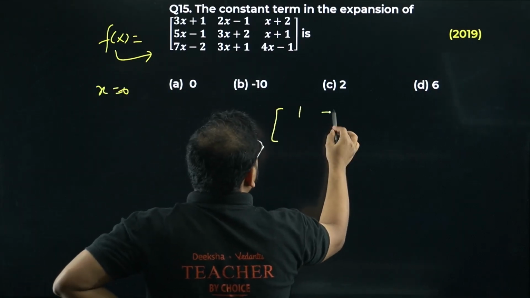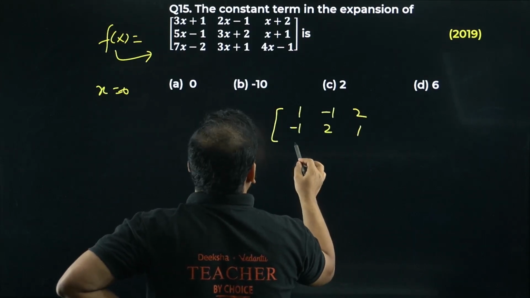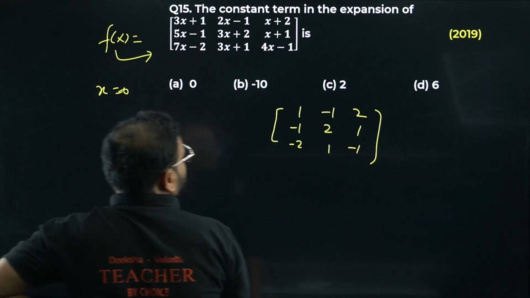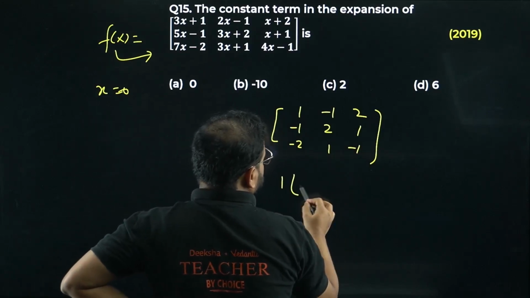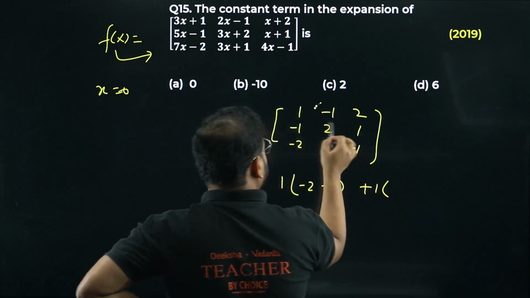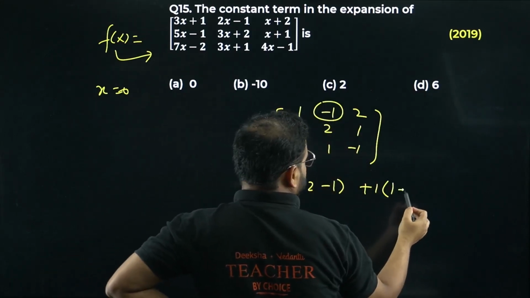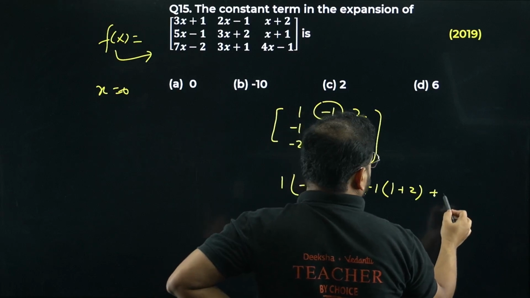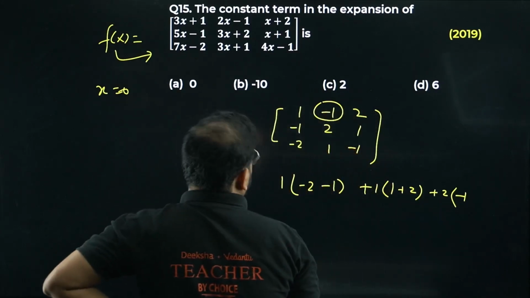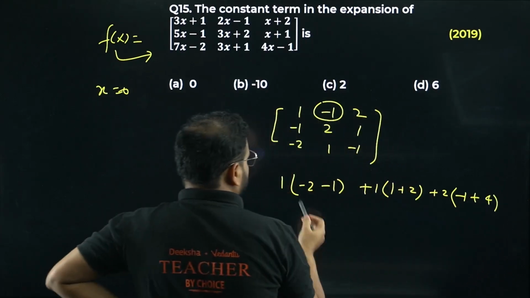You'll have 1, minus 1, 2, minus 1, 2, 1, and you have minus 2, 1, minus 1. Find this value. Across 1 we get minus 2, minus 1. Across minus 1 I get plus 1 again because of the minus sign. Please check, plus 1, plus 2, and across plus 2 I get minus 1, and plus 4, right? So I'm getting here, please check.